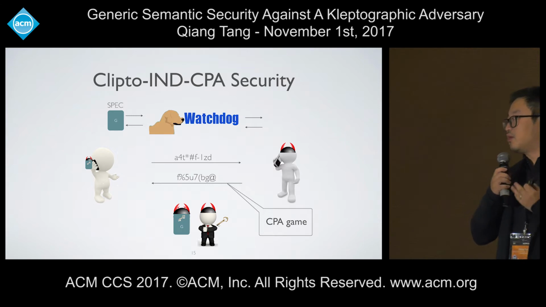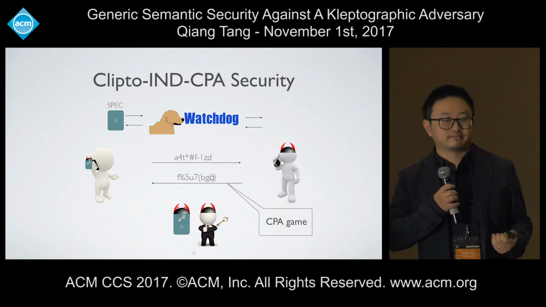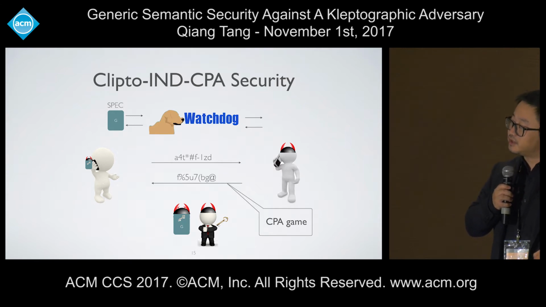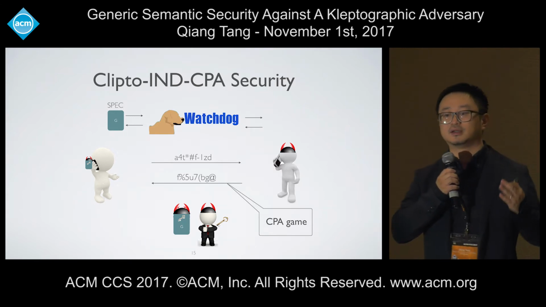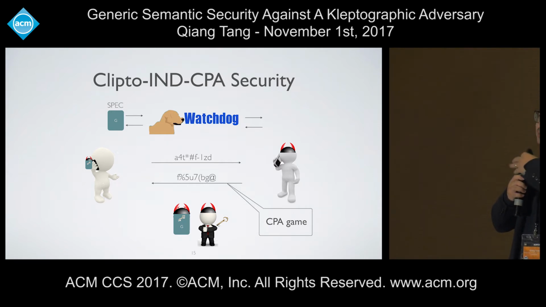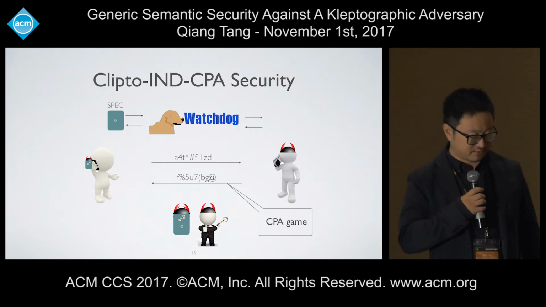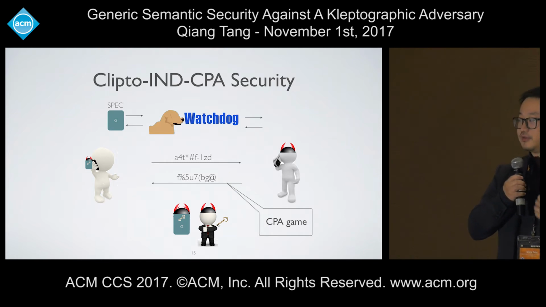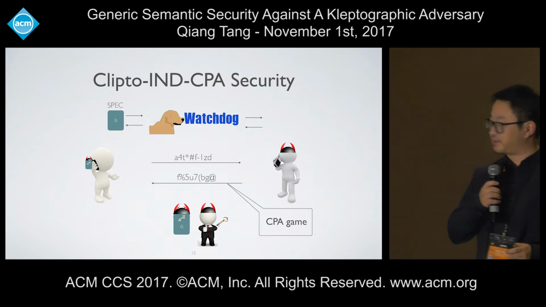So the goal is that either the watchdog can detect by doing black box testing, or the CPA security can be preserved even using this adjusted security game. And of course, there are other versions of the definition due to technical building blocks. If you are interested, I suggest you read the paper.